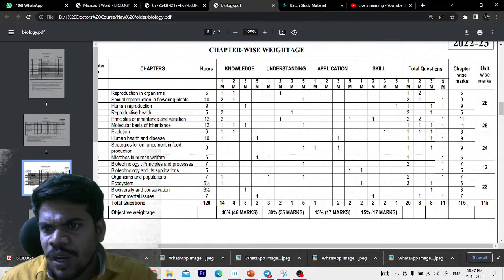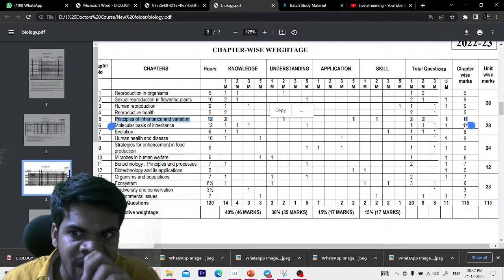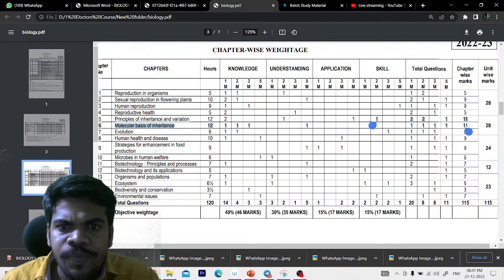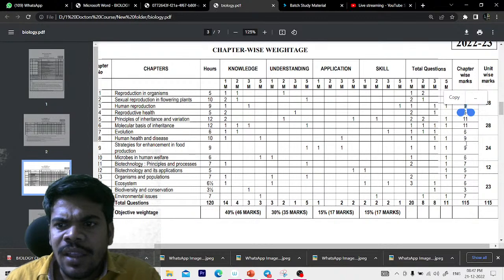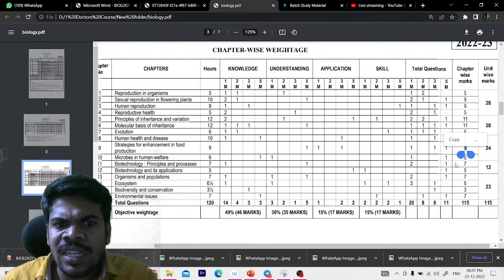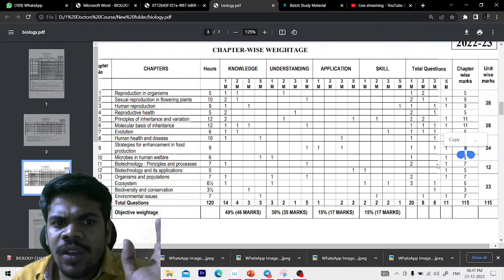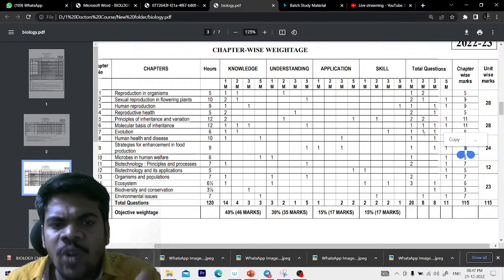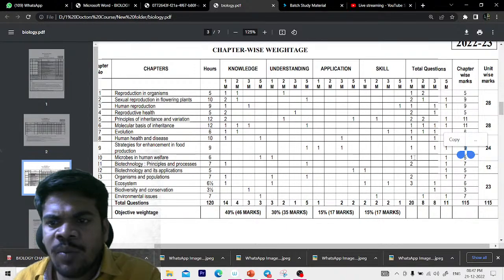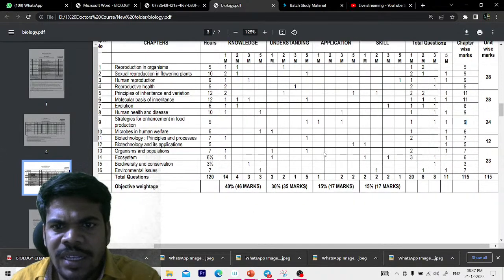Next, it is for total 115. If you observe here, this is principles of inheritance, 11 marks, and molecular basis of inheritance, 11 marks, human reproduction and sexual reproduction in flowering plants, 9, and human health and diseases and strategies for food enhancement, 9. Total: 18 from the reproduction, 18 from the strategies and human health, and 22 from the genetics. Total 58 marks you will get. Okay, chapter wise weightage it is.